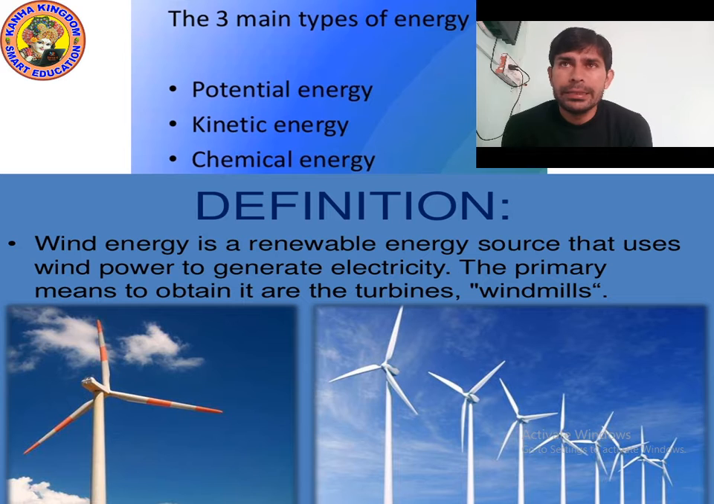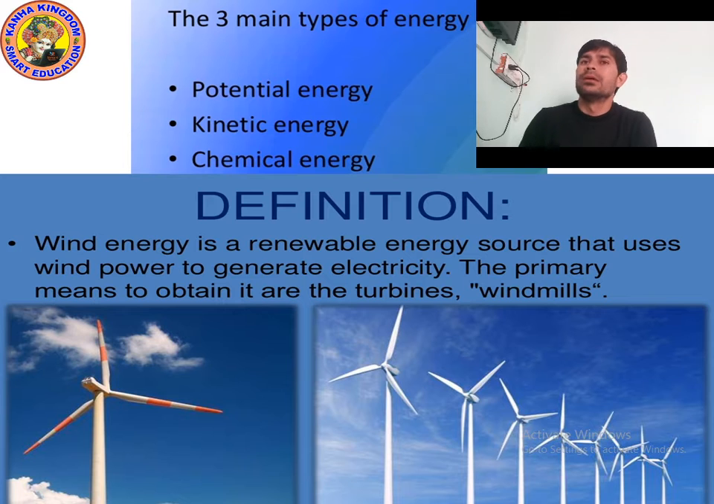These are the main types of energy. There are three main types of energy. As you can see in the picture, which are the three main types of energy? Potential energy, kinetic energy, and chemical energy.